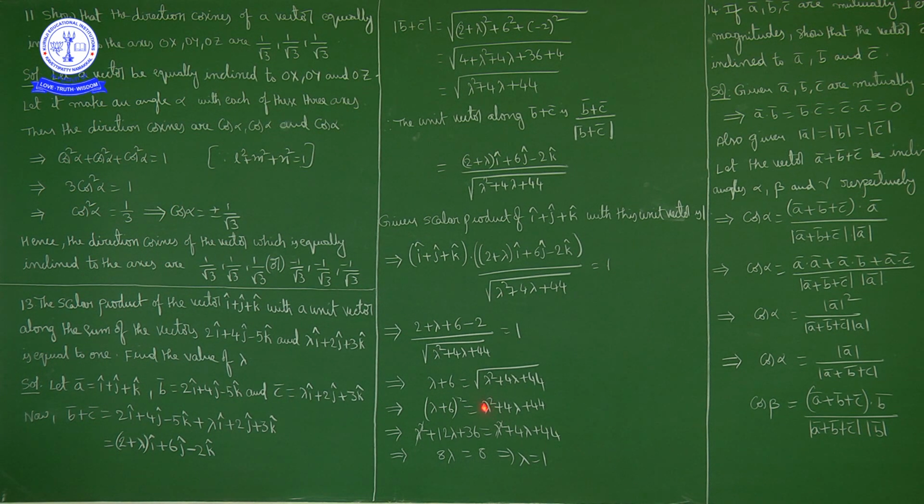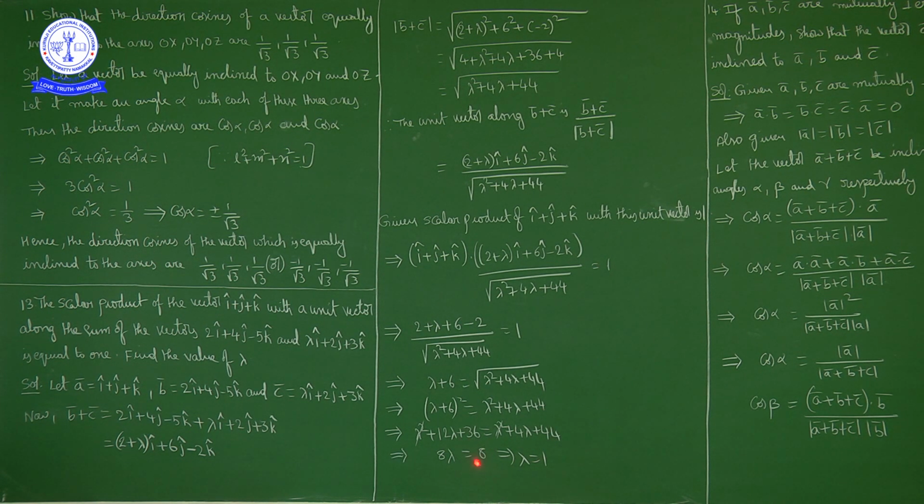Okay, so lambda square plus 4 lambda plus 44. Now lambda plus 6 whole square, a plus b whole square, a square plus 2ab plus b square. So lambda square plus 12 lambda plus 36 is equal to lambda square plus 4 lambda plus 44. Now lambda square cancels on both sides. Write 4 lambda this side and 36 this side. So 12 lambda minus 4 lambda is 8 lambda, is equal to 44 minus 36.